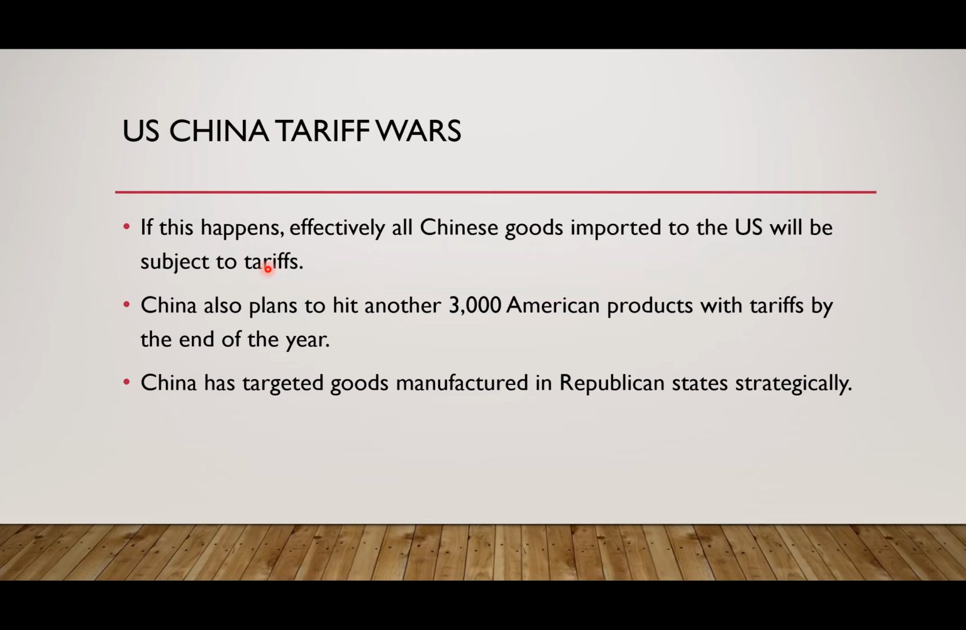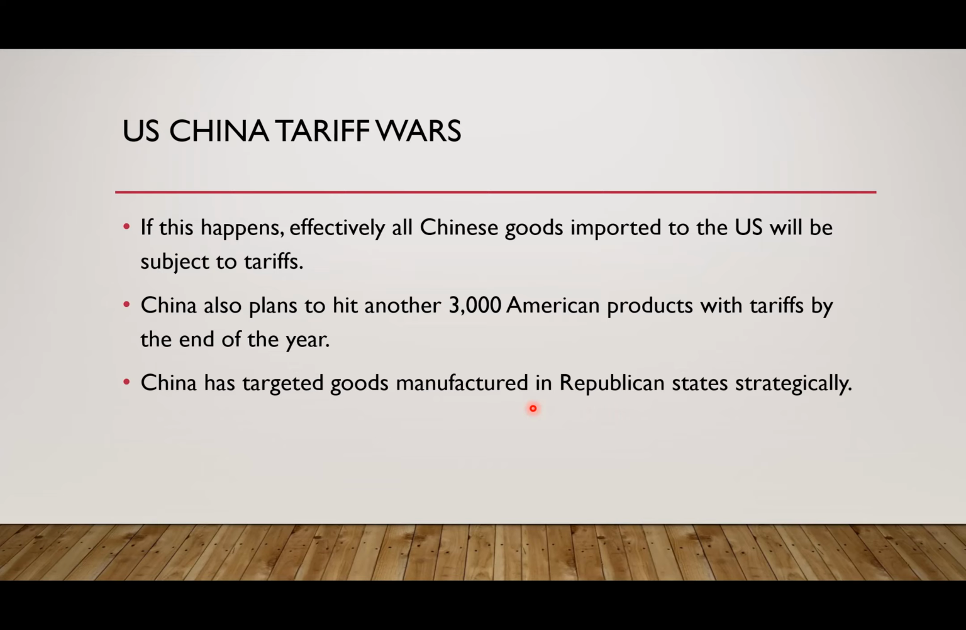So there will be nothing left that is coming from China to America which is free of tariff. Now China also plans something, which is to hit another 3,000 American products with tariffs by the end of the year. China has targeted goods manufactured in Republican states strategically. Why is that? Because Donald Trump belongs to the Republican Party. So this is what China is doing.